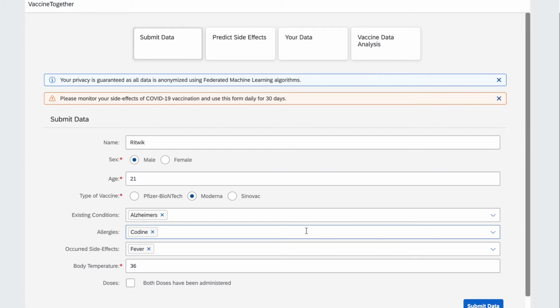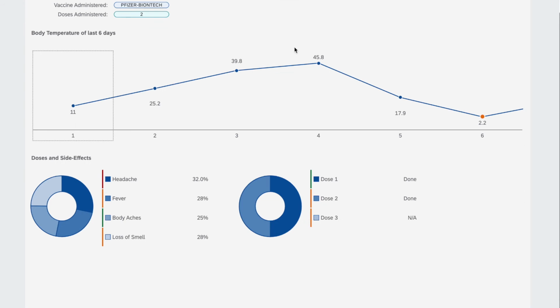Welcome to the demo of Vaccine Together. This is the page which the user lands on immediately after registering. The user is advised to provide some personal and health related data through this form periodically after taking the vaccine. The data will be analyzed and shown to the user in the Your Data Analysis tab to enable them to monitor their side effects. For example, you can see an analysis of their body temperature along with the side effects they are most likely to have.